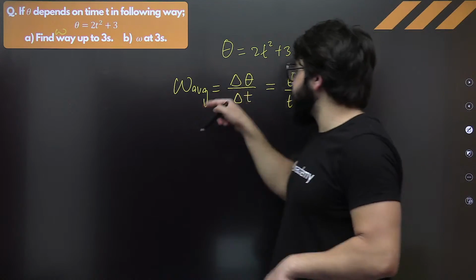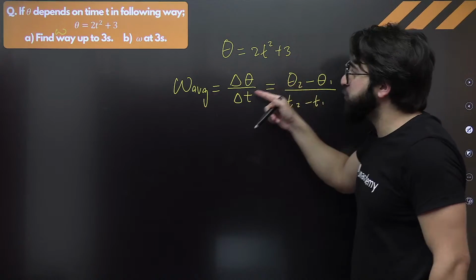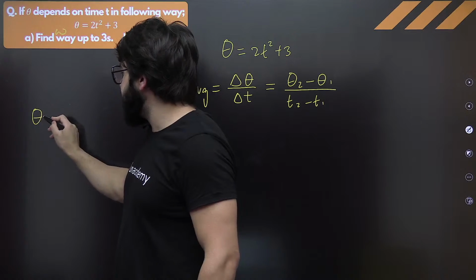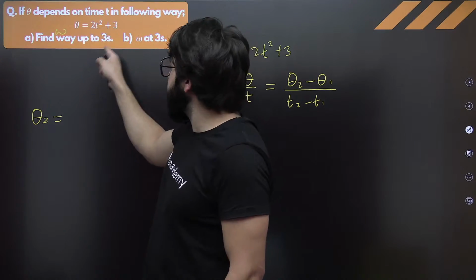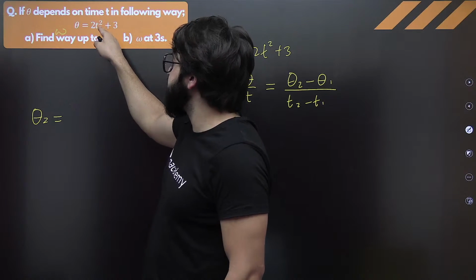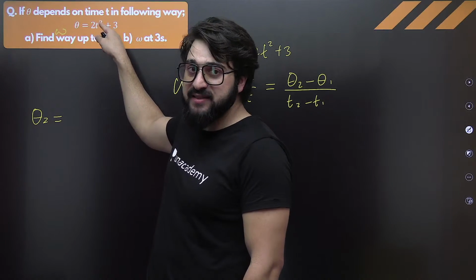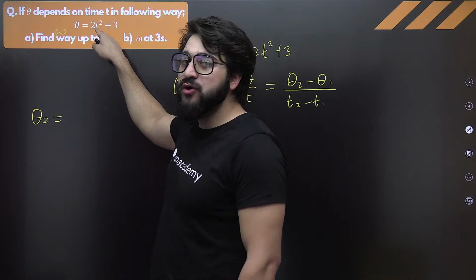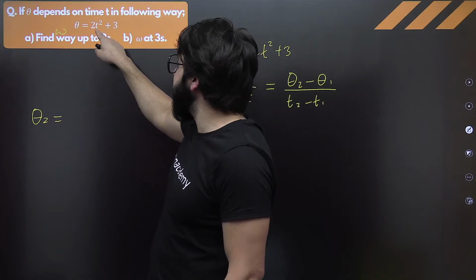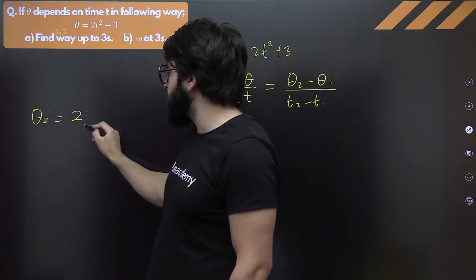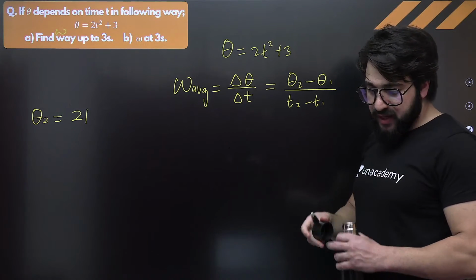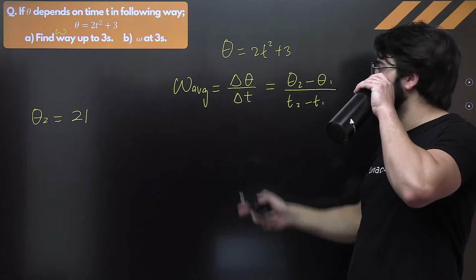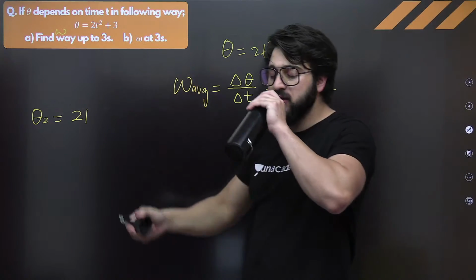So in this case over here, first of all, find the theta 2. From this one, we can simply find this theta 2 by putting the value of t over here. What is the t? That is 3. So 3 into 3, that is 9. 3 square 9. So 9 into 2, how much? That will be 18 exactly. 18 plus 3. So this will come out to be 21 exactly. Is this correct? I want you people to give me the answer of this one as soon as possible. Find what is the angular velocity.